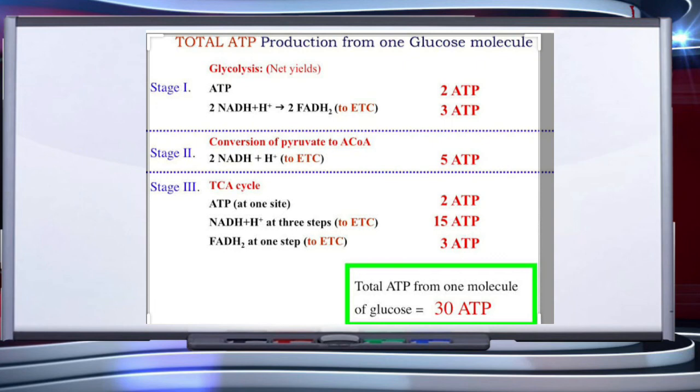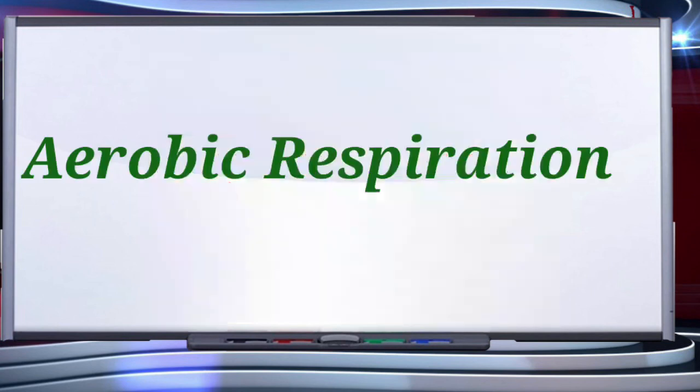The end products of glycolysis are two molecules each of pyruvic acid, NADH, and ATP. So, children, this is all about glycolysis. I hope you must have understood.